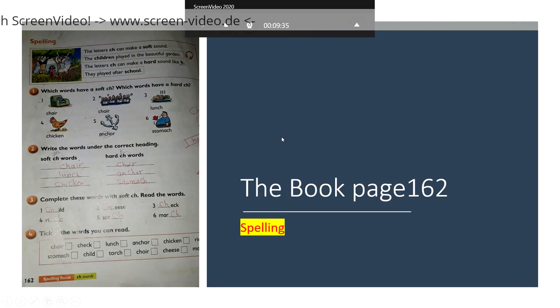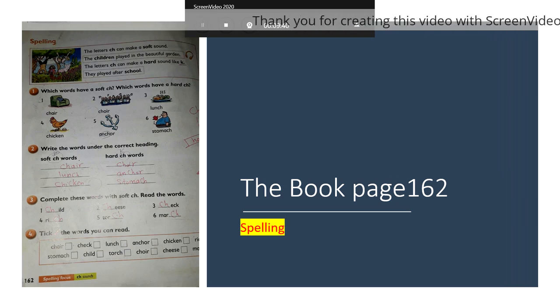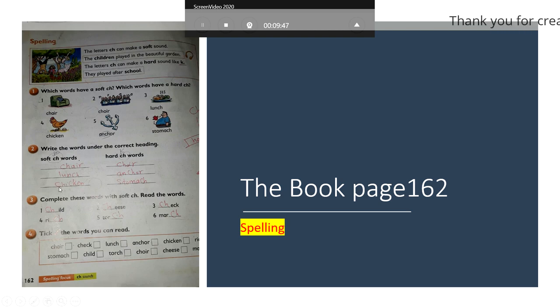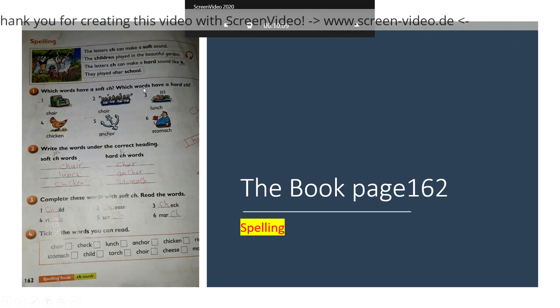Spelling. The ch can make a soft sound when it's ch, like in children, chair, lunch, chicken. Like child, cheese, cheek, rich, torch, march. The ch is soft when it's ch.